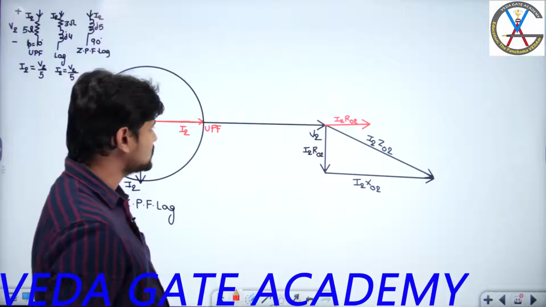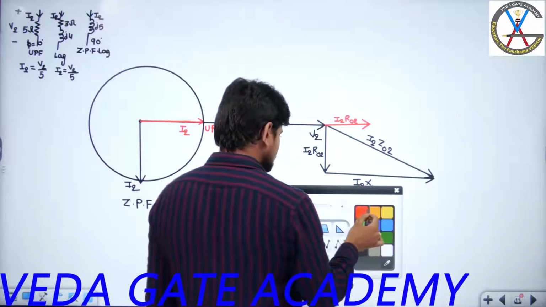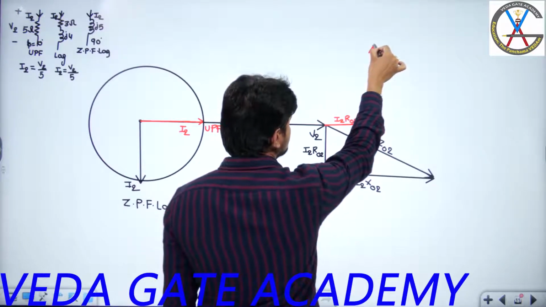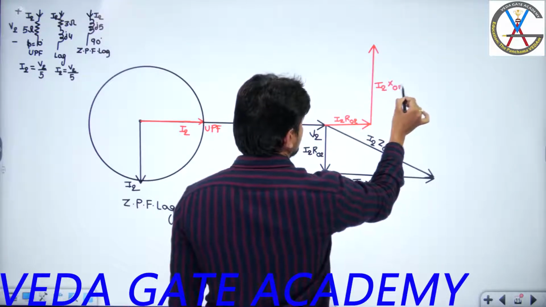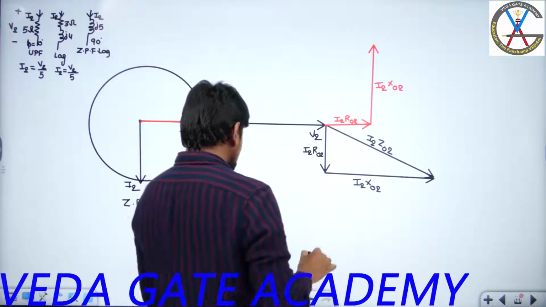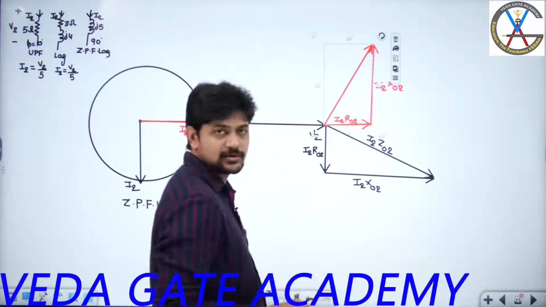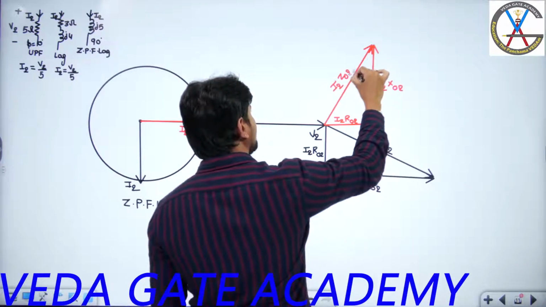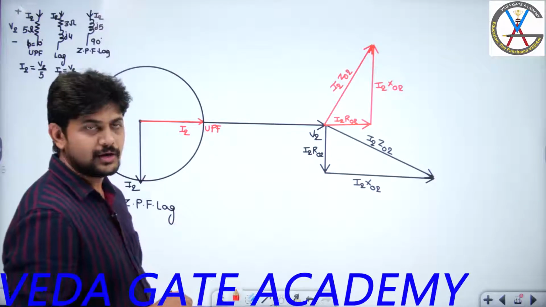So this is my jI2 X02. Now the resultant of these two will give you I2 Z02. This is for what power factor? Unity power factor. Red, unity power factor.